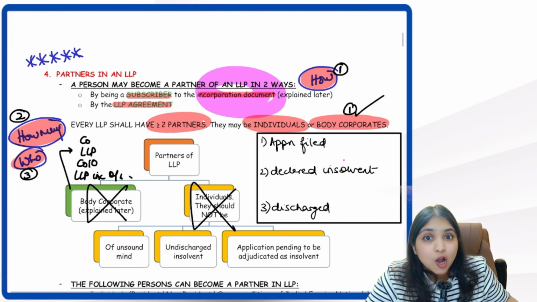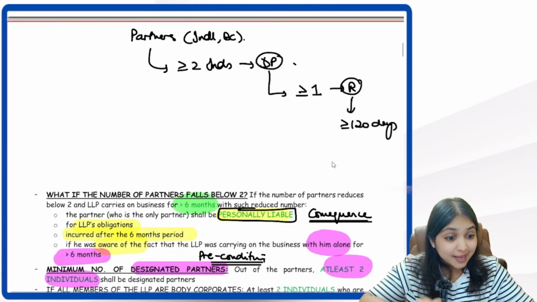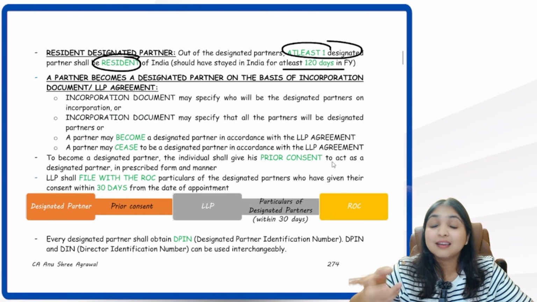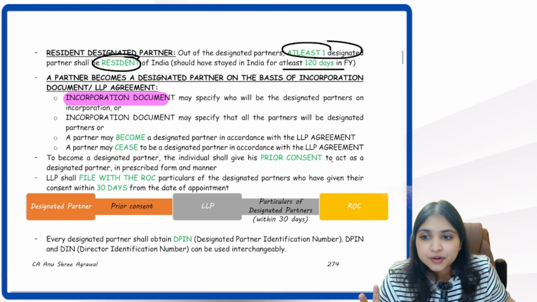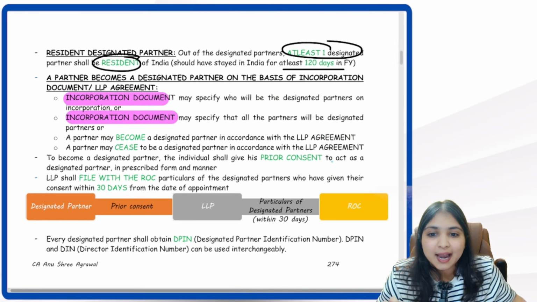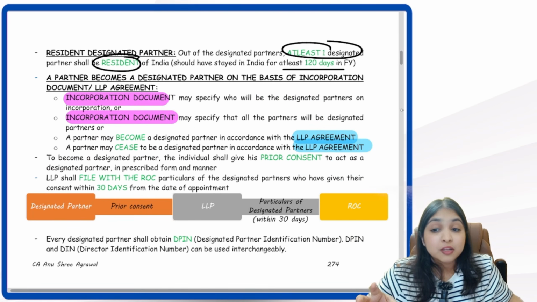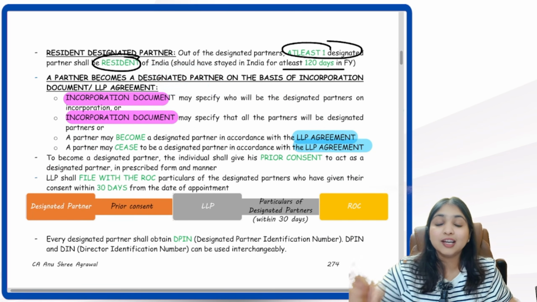First route was through the incorporation document. Second route was through the LLP agreement. Something very similar, guys. If you want to become a designated partner, here also you have two routes. The first route is through the incorporation document, and the second route is through the LLP agreement. So how do you become a designated partner? Again, two routes we have.